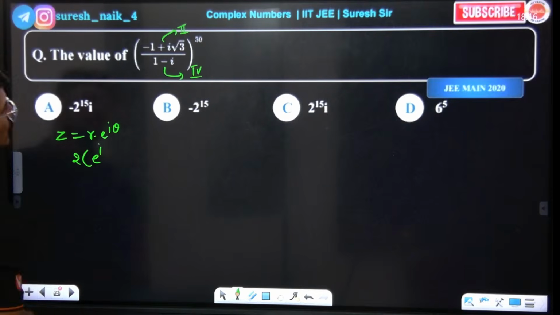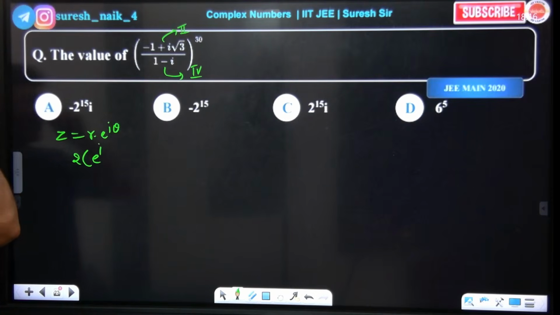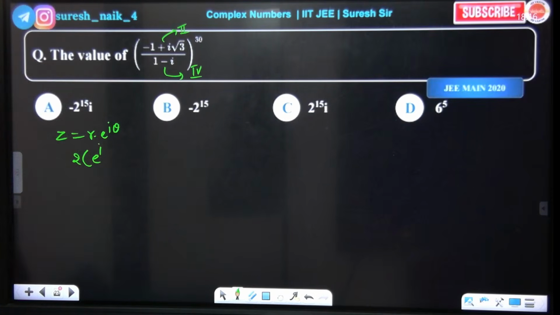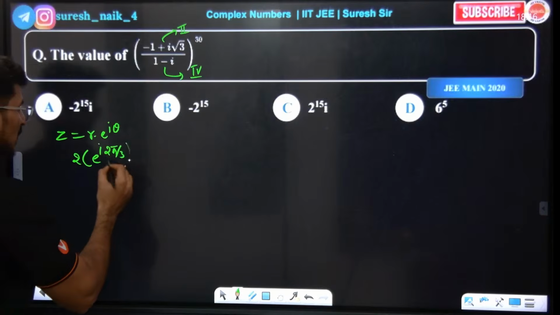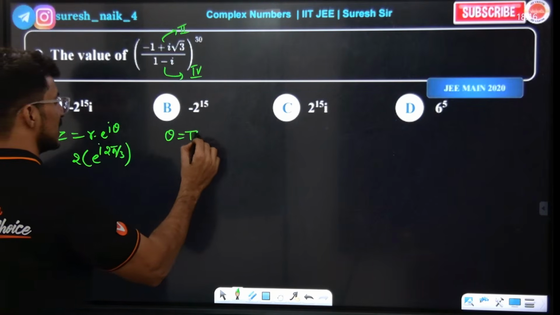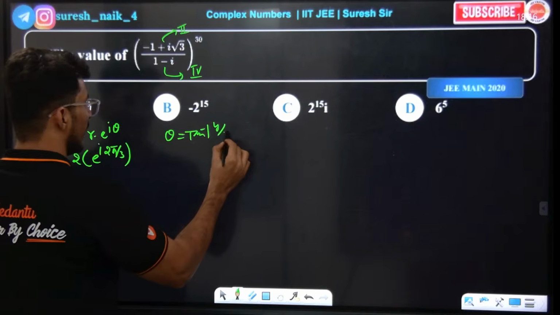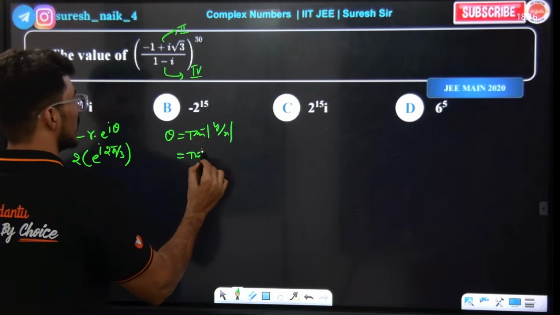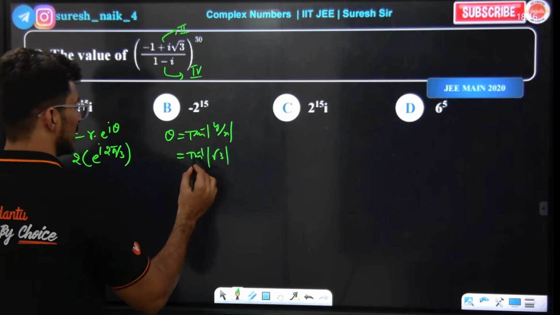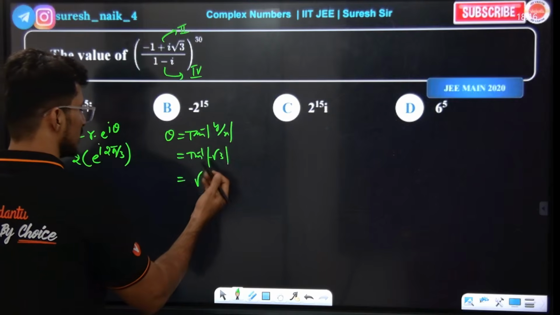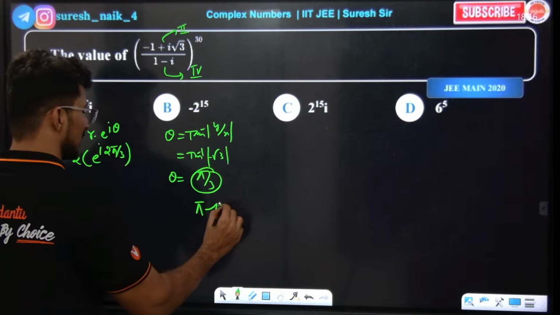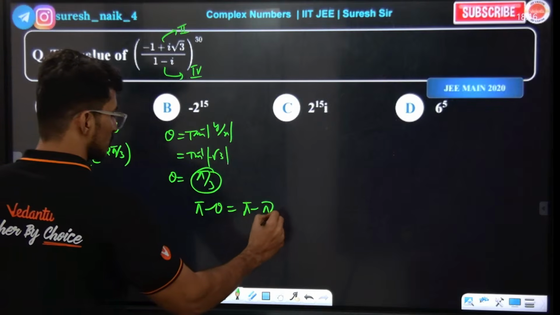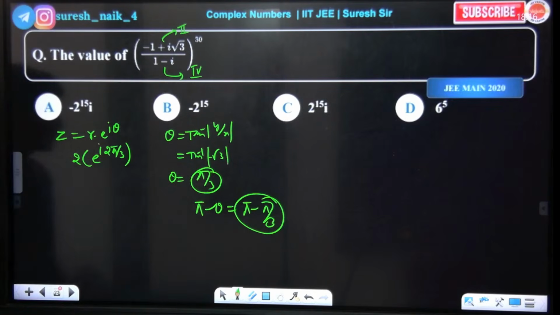Theta means argument. Which quadrant is this? Second quadrant. Second quadrant means pi minus theta. Yes or no? Pi minus theta, so pi minus pi by 3, so 2 pi by 3. Look at the board. Tan inverse of root 3 by root 3, what is this? 60. So theta, second quadrant means pi minus theta. Pi minus pi by 3, which is 2 pi by 3. That's how you got it.